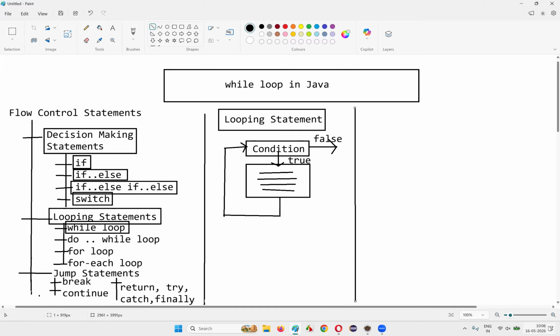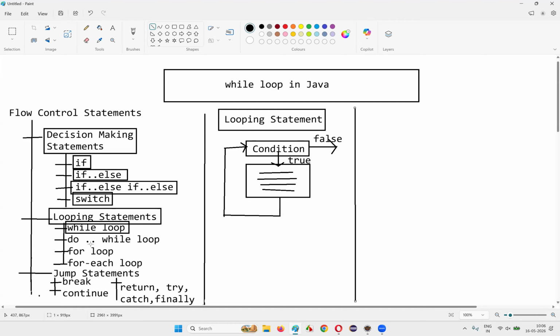So in the coming sessions, or nearby coming sessions, I'll be only covering the while loop, do while loop and for loop. For each loop will be covered with arrays. Okay, fine. Till then we have to postpone this for each loop.